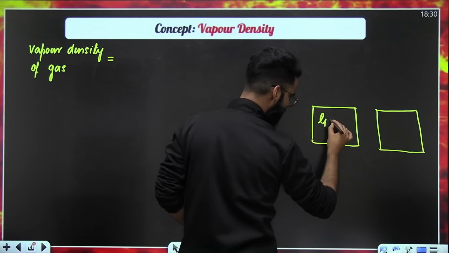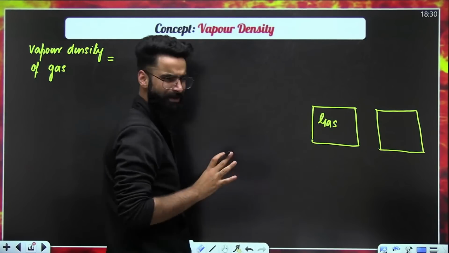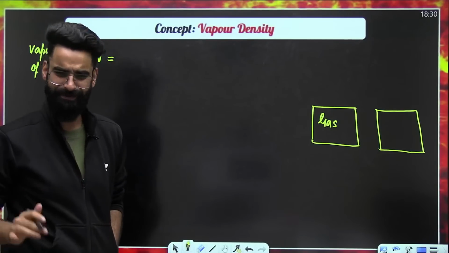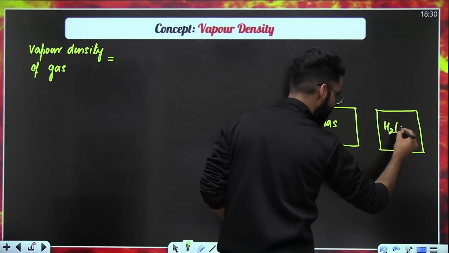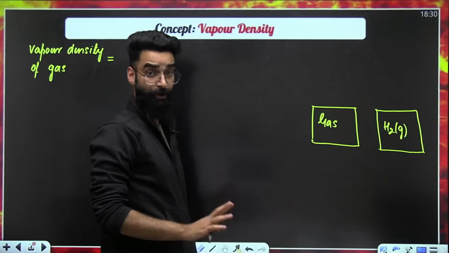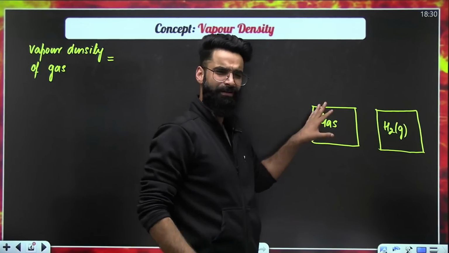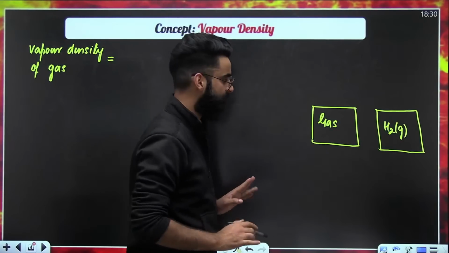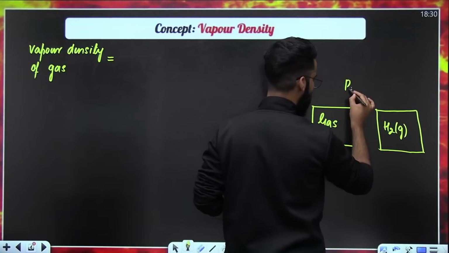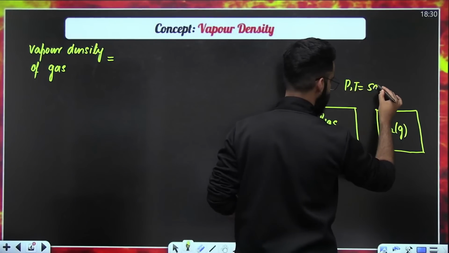One container contains some random gas, and one more container particularly contains H2 gas. We have got two containers, one containing some random gas, whatever it is, and one containing H2 gas. Both the gases are kept at same pressure and temperature.